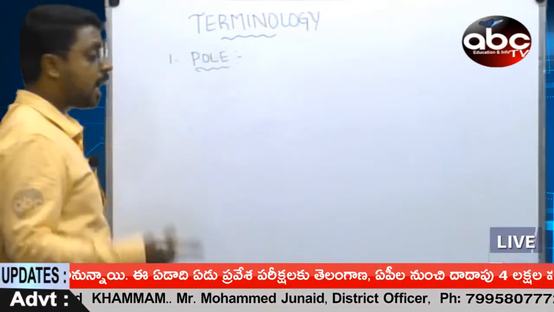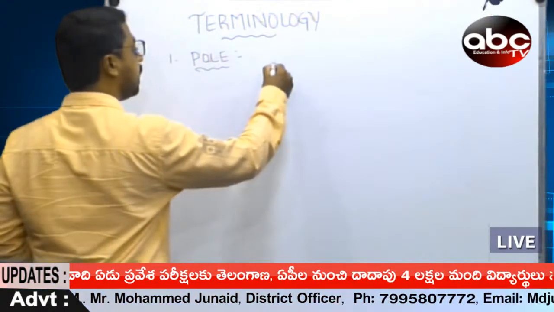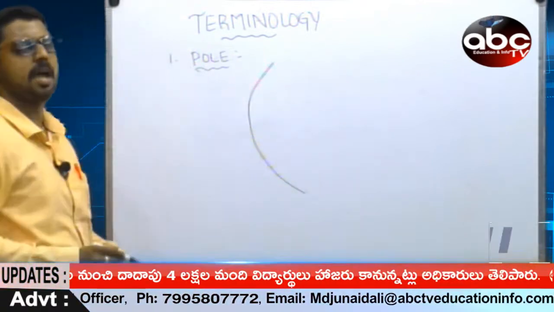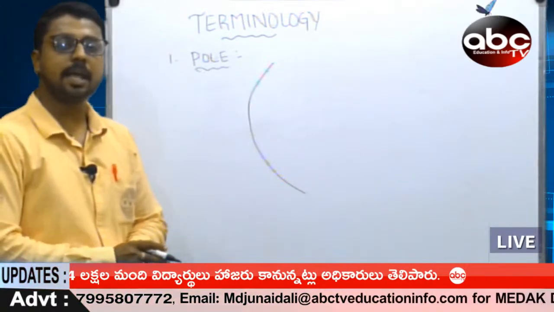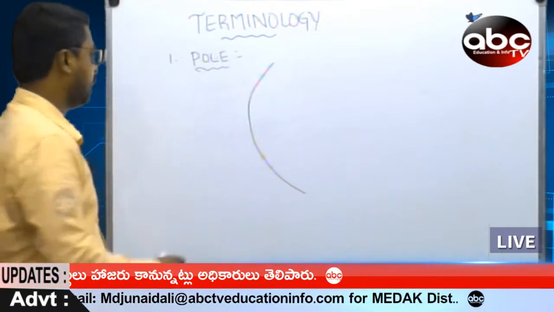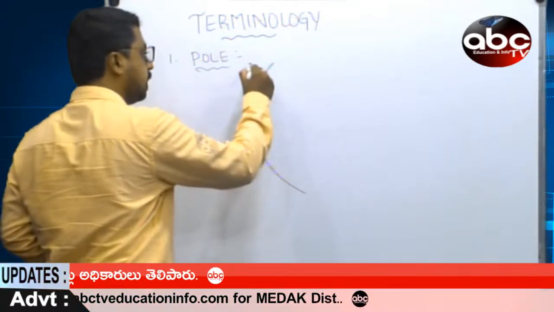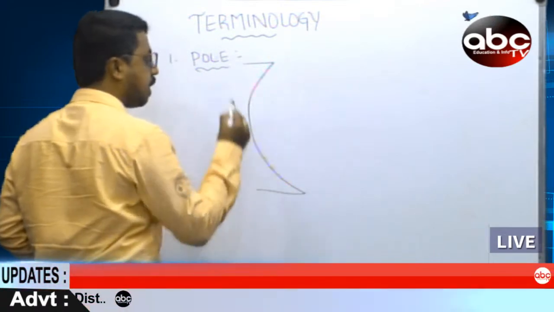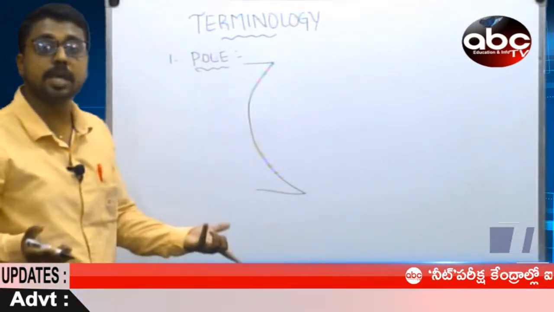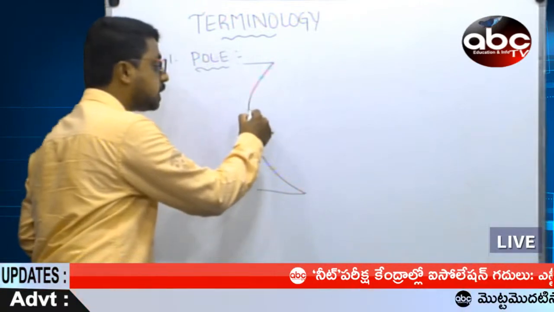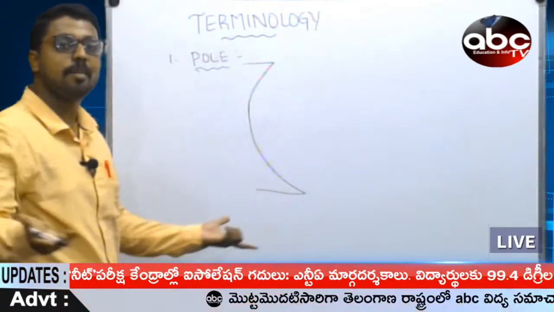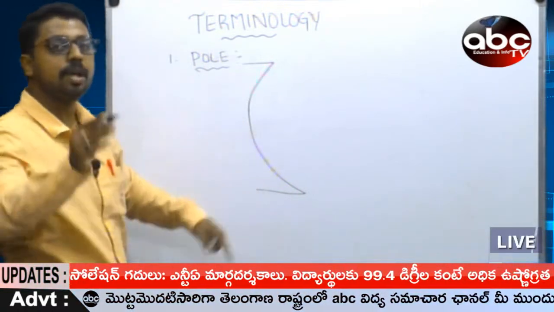Let me take a rough diagram for our convenience. Here, naturally, this could be your concave side. How can you say? Automatically you can say this is a curved surface, it has gone in. So you can easily say that it's a concave.